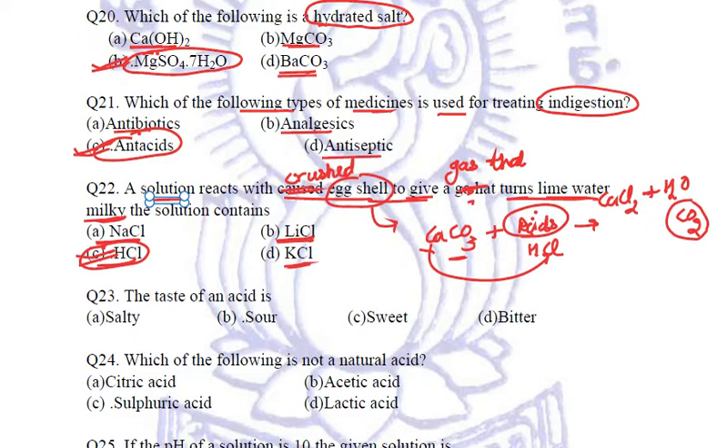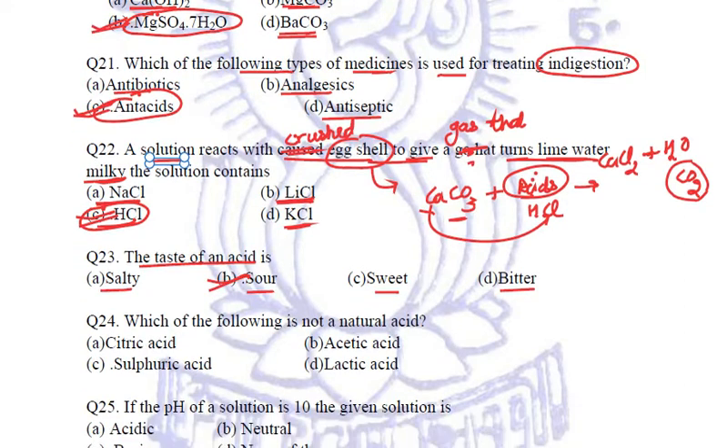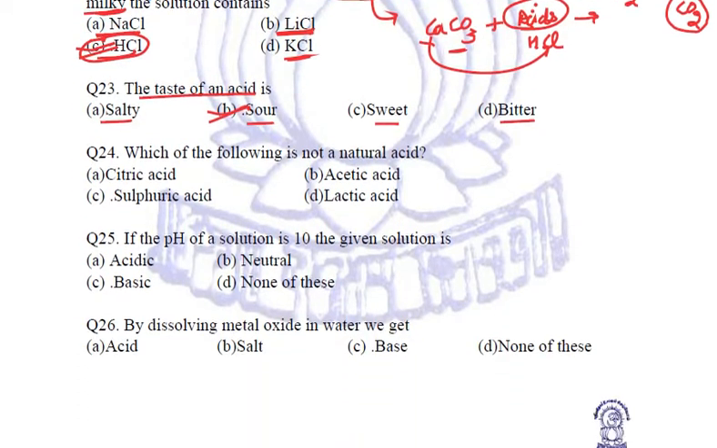Clear? Next question. The taste of an acid is salty, sour, sweet, or bitter. It is sour. A characteristic property of acids is that they have a sour taste. Next.